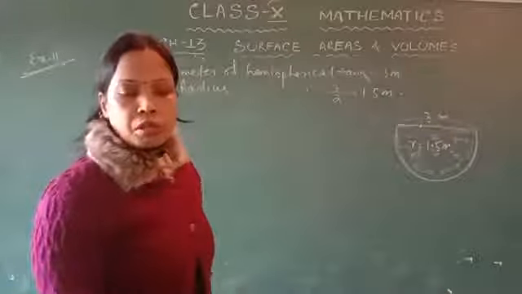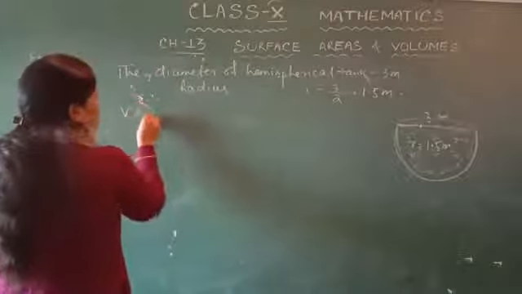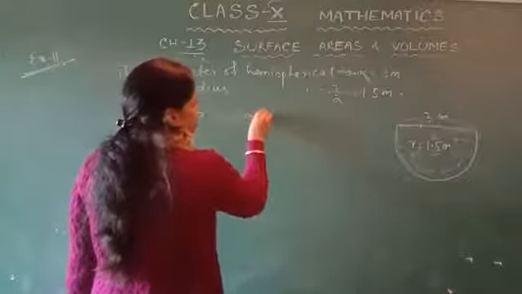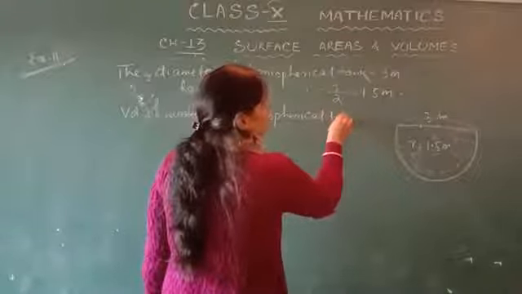So the volume of water in the hemispherical tank.